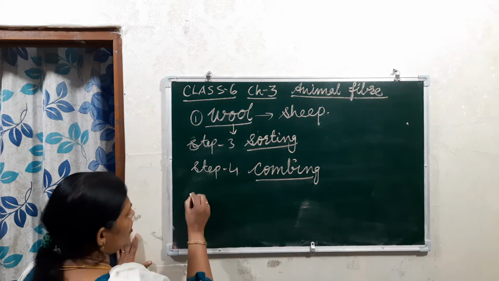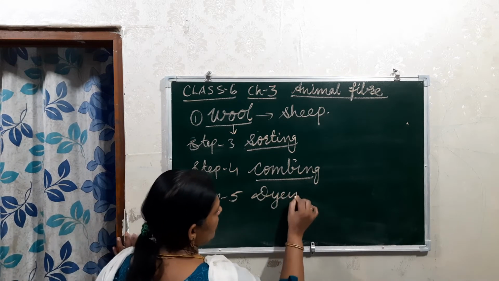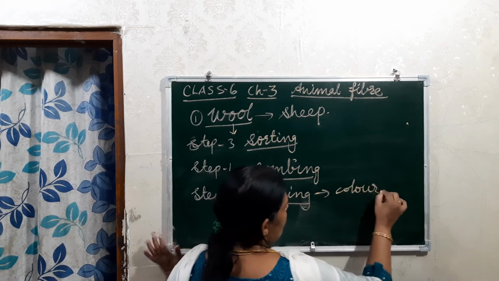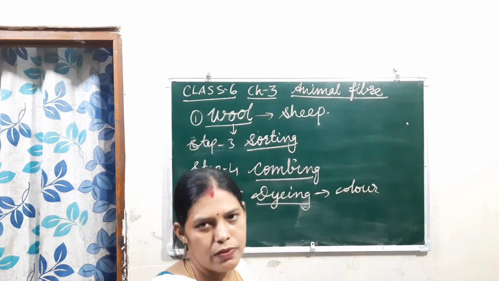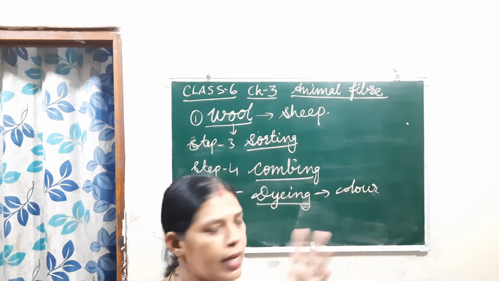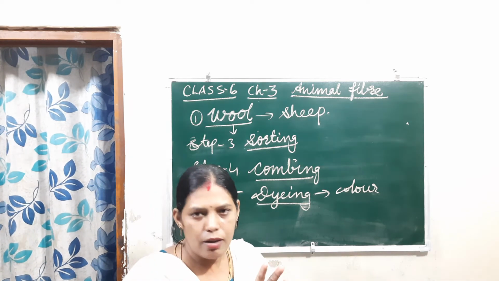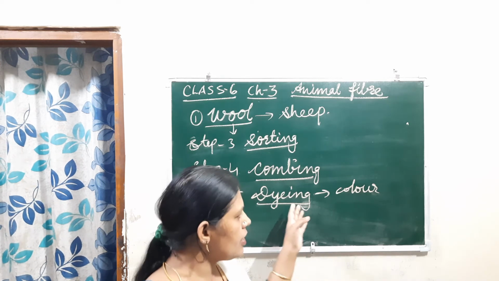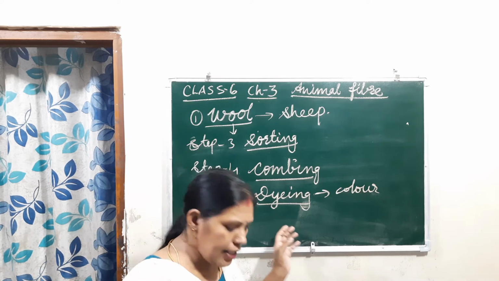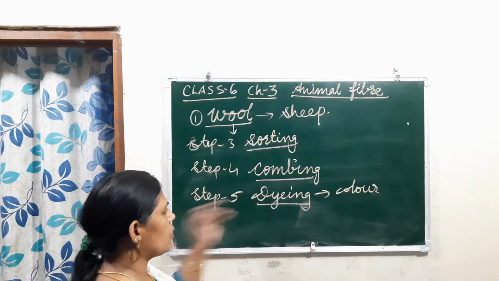Then afterwards what will they do? Step 5, dyeing. Dyeing means giving color. We get different colors of woolen clothes, right? Natural wool won't have those kinds of colors. It is off-white and black, that color only. But these different colors are obtained by dyeing, that is, by dipping in colors.